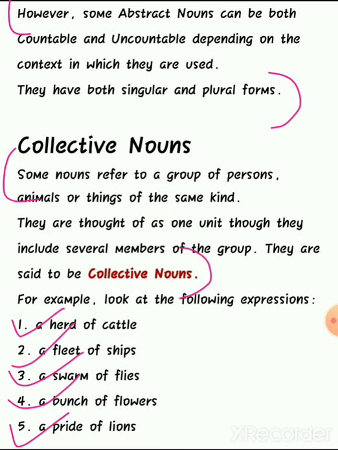I want you all to revise the chapter, read the definitions and the examples. And in the next session we'll be doing the exercise which is given in the chapter. Plus we'll have some extra sentences and an extra worksheet for the same.